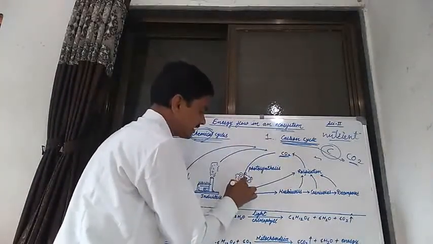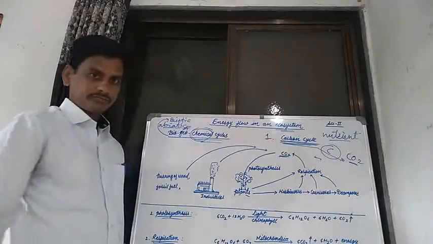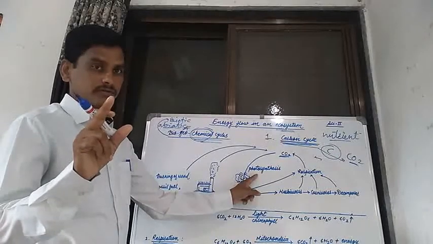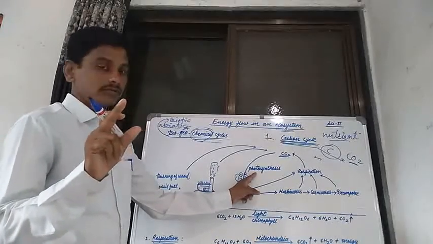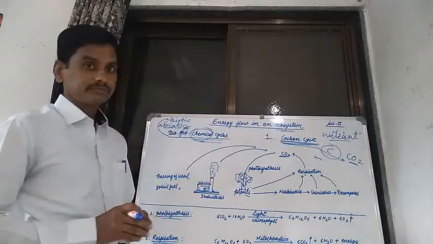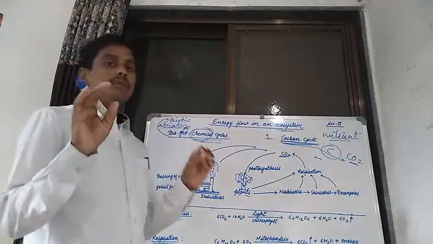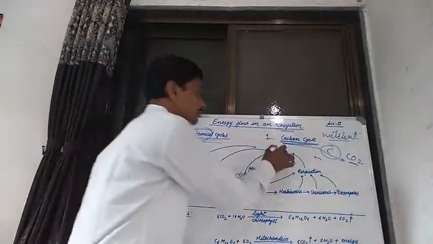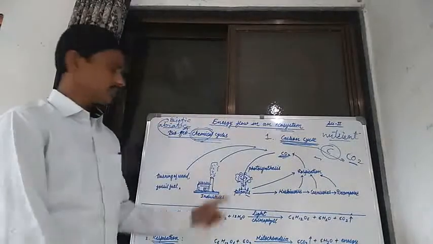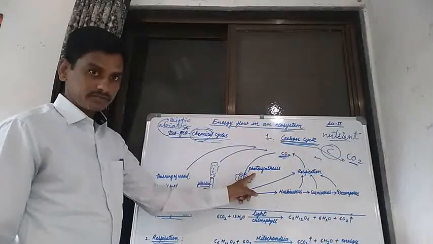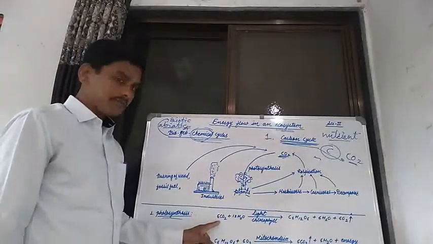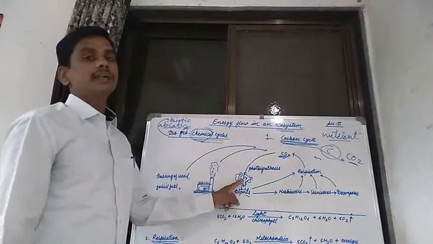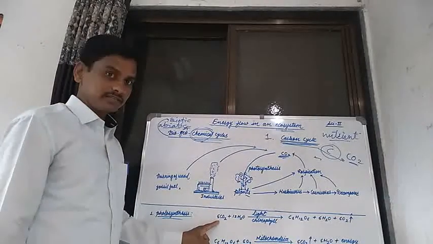Now this carbon dioxide enters into the plant for the process of photosynthesis. It is one of the most important processes in a plant. Without photosynthesis, a plant cannot synthesize food material, and carbon dioxide is one of the most important components in the photosynthesis process. Carbon dioxide is taken from the environment and enters into the plant for photosynthesis.